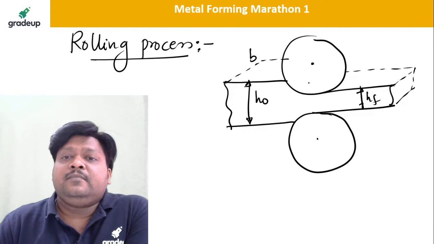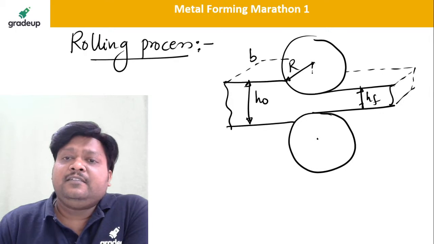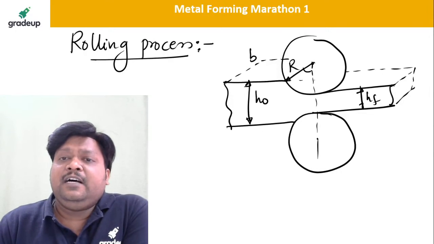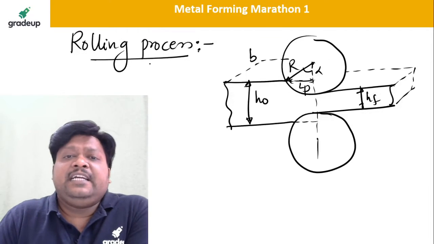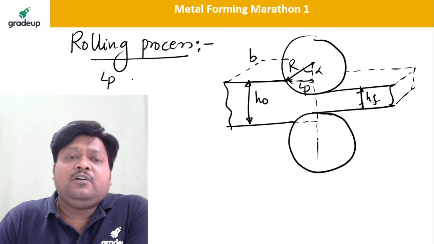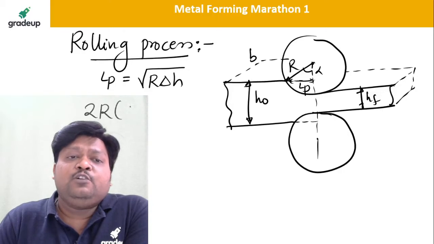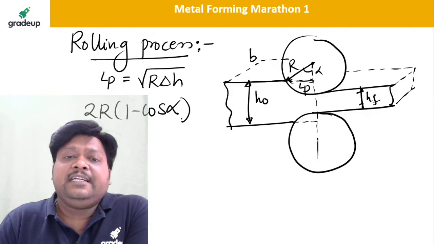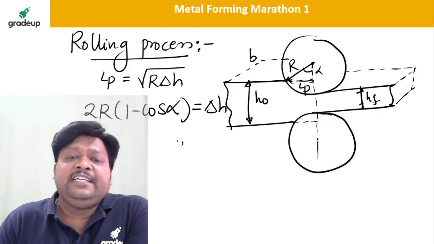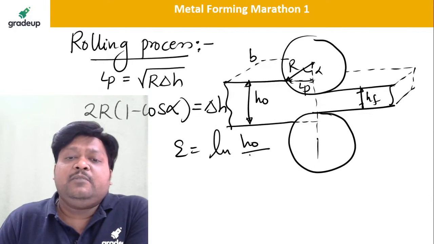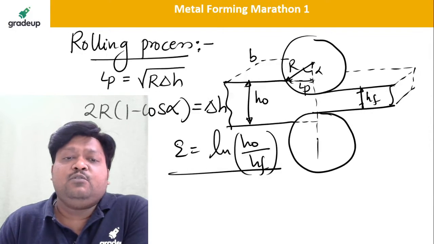Okay, this is the roller radius R, this is the bite angle alpha, and this is the length of arc of deformation L_P. So now we can very nicely write: the length of arc of deformation L_P is nothing but root of R delta h, or you know that again, 2R into bracket 1 minus cos alpha, where alpha is the bite angle, which is nothing but this draft delta h. Then you know that the strain is ln of h original by h final. This is the true strain you can have in the rolling operation.